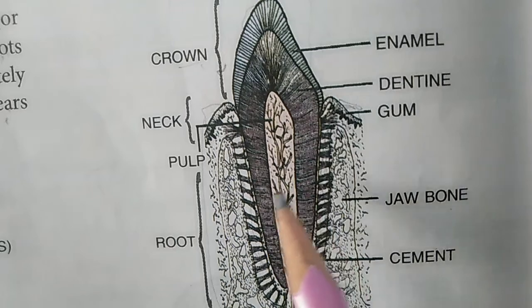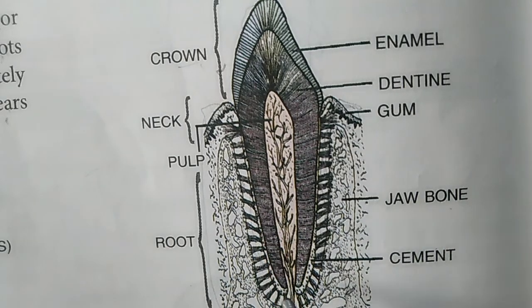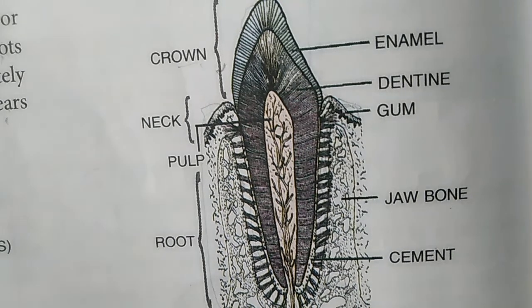Now this root again consists of a single process or fang, as in incisors and canines, meaning it has only one root in the case of incisors and canines. So it is written here that it consists of a single process. In incisors and canines the root is single, but if we talk about premolars and molars,